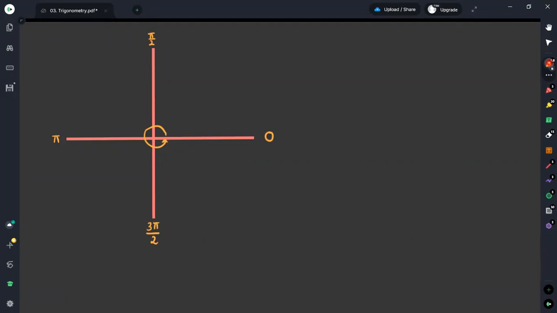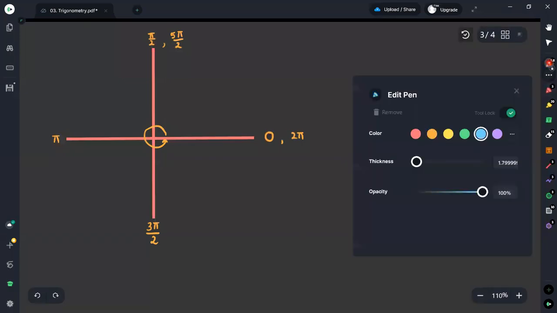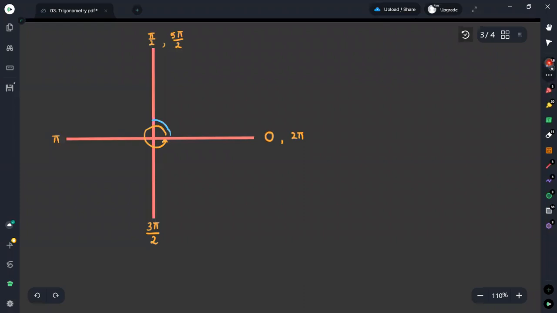Therefore adding another π over 2, here you will get 2π. Then 2π plus π over 2, here you will get another value, 5 times π over 2. It is because now suppose that you are going around in this way, and you have completed one round, and then you can again measure it in this way also.